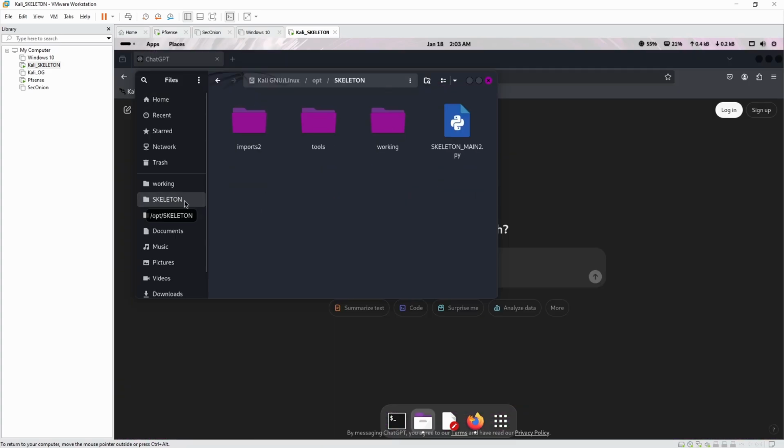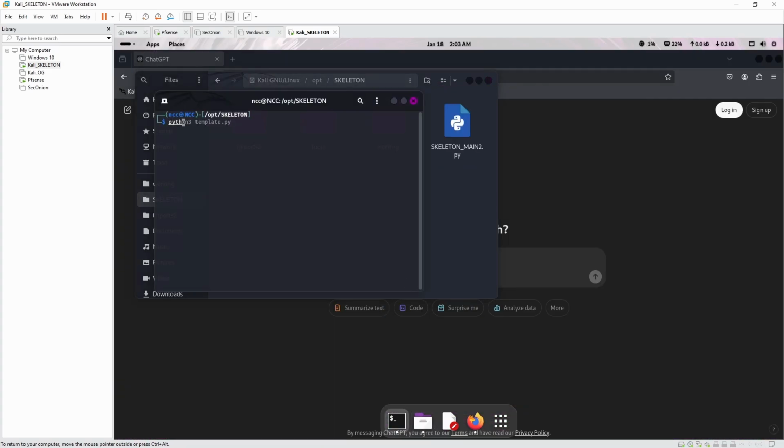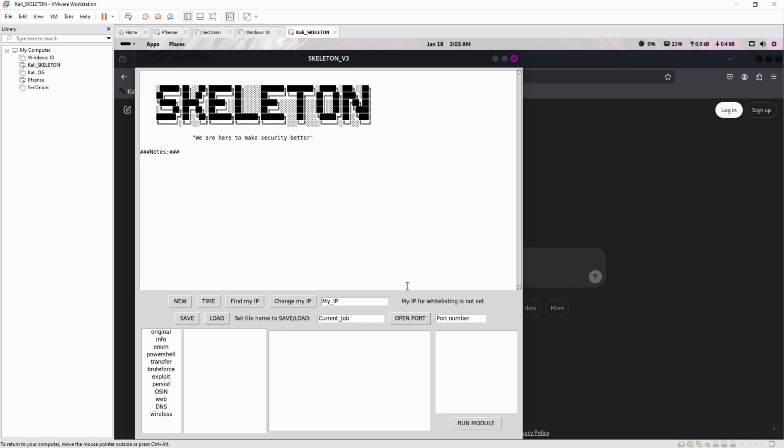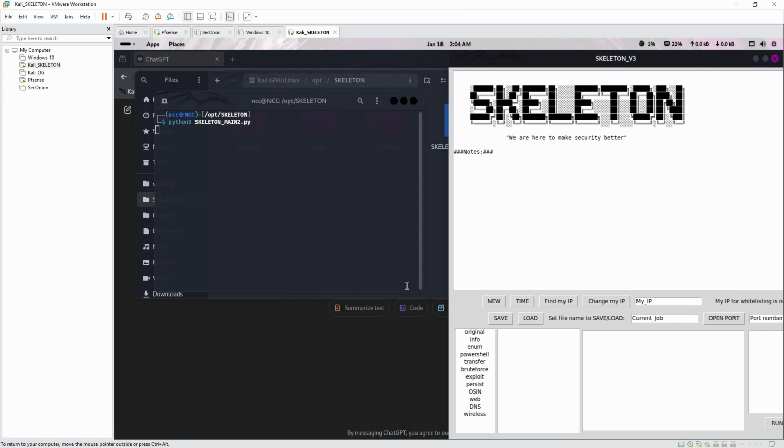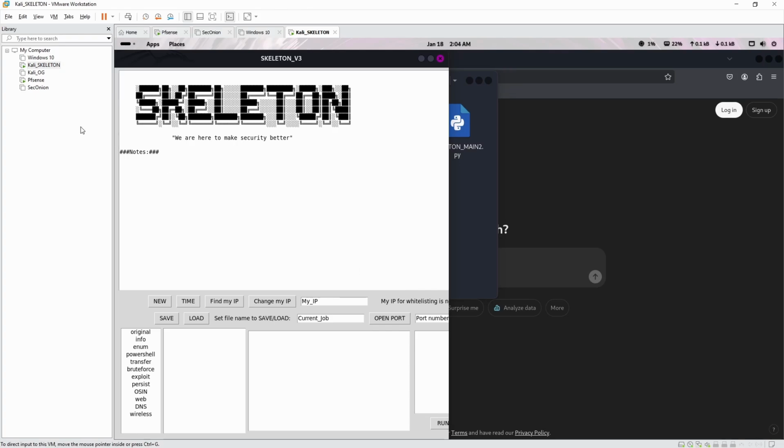Wish me luck. First, I'm gonna show you what skeleton looks like right now. So we're gonna run python3 skeleton. And as you can see, it opens up in the full length of the window. And then you can just half it. And then the sizing is wrong right now for half of the window. So it actually works poorly.